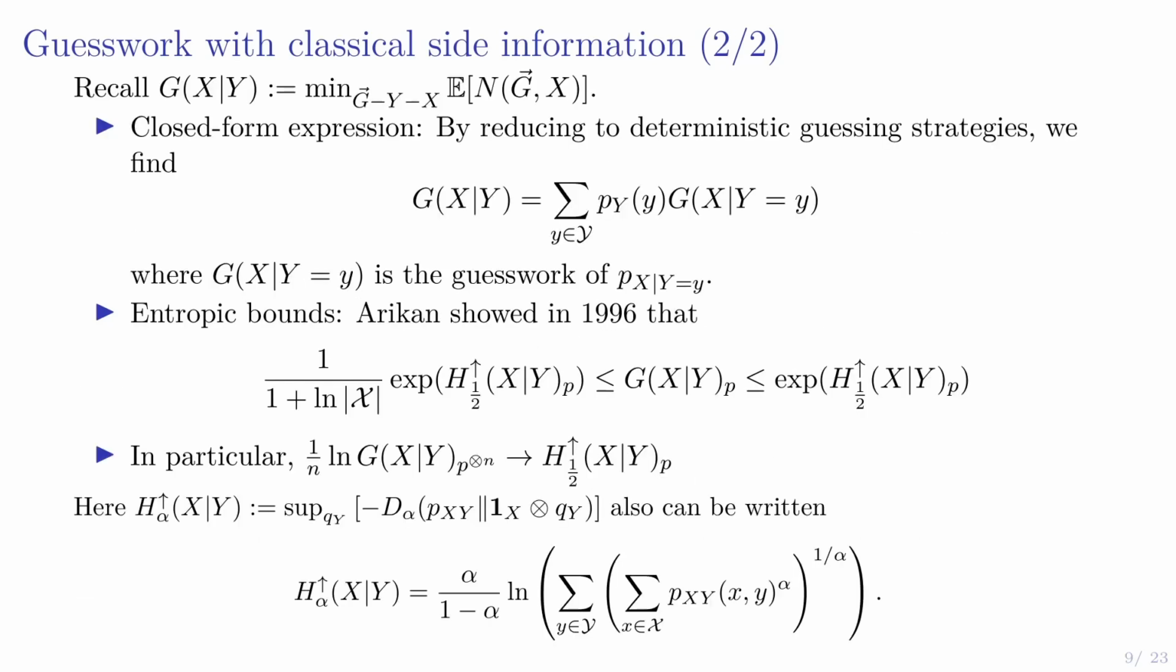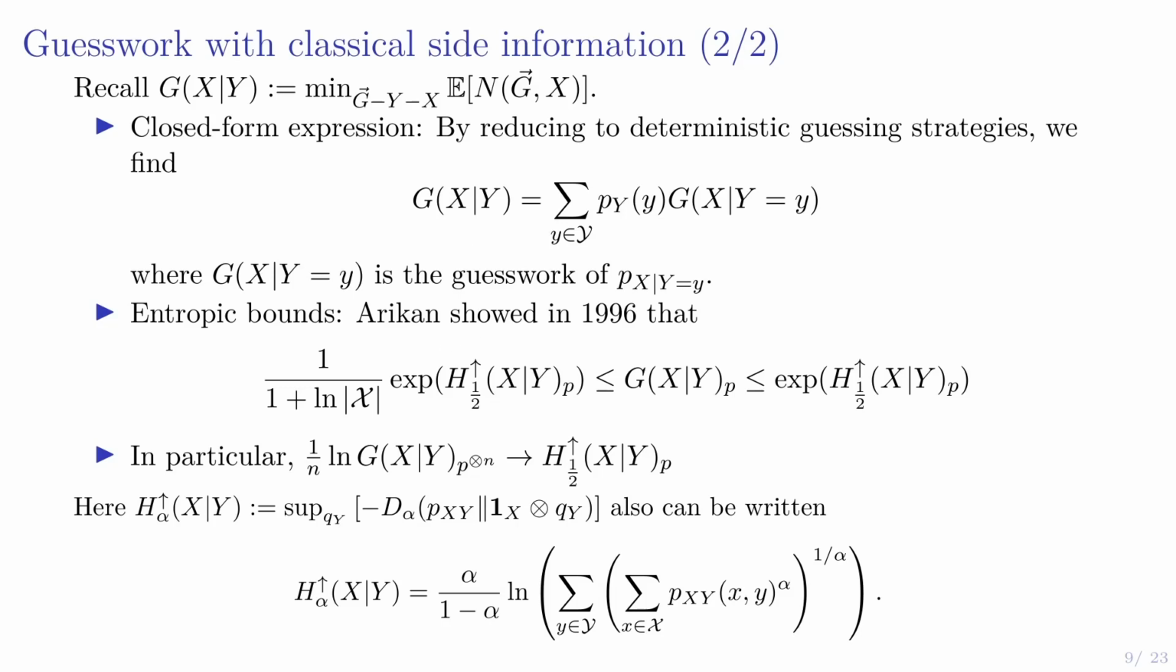So some facts about this guesswork with classical side information. It's got a simple closed form expression, so we can reduce to deterministic guessing strategies and obtain this nice formula that's very reminiscent of the one for the conditional entropy. And it's in terms of the guesswork without side information, which we already have a closed form expression for. So that gives us an expression for G of X given Y.